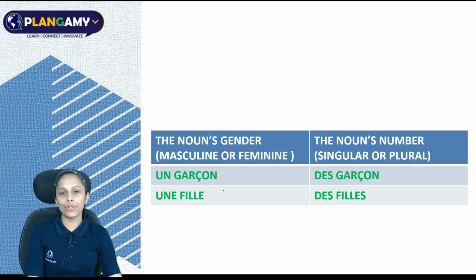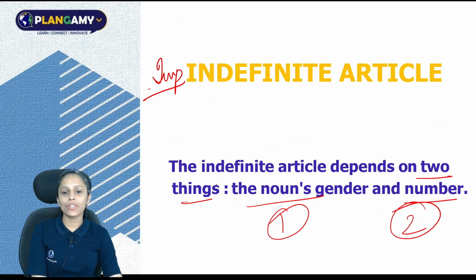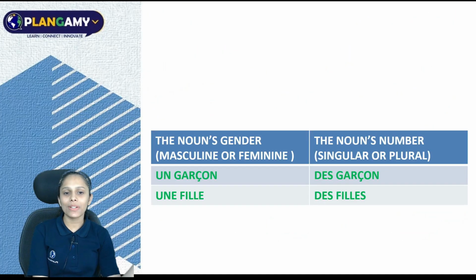Now, do you remember we were talking about these two important things? The first one is noun's gender and the second one is noun's number. Let's try to understand these two in detail. Noun's gender and noun's number. So, un garçon, it means a boy.